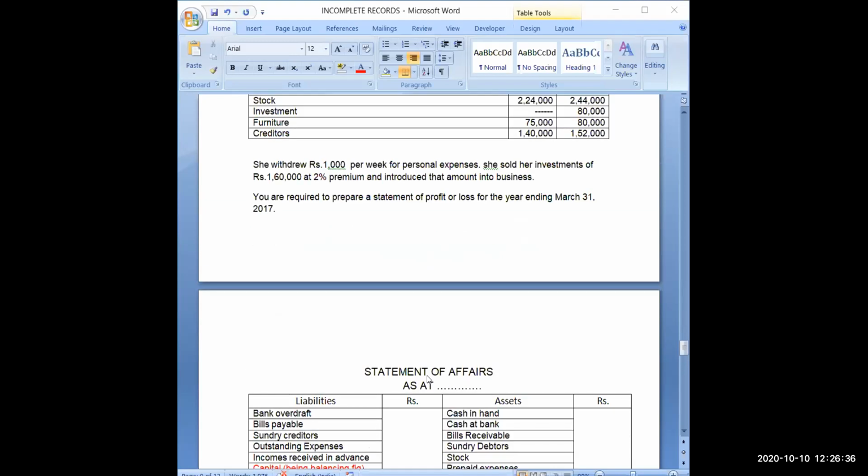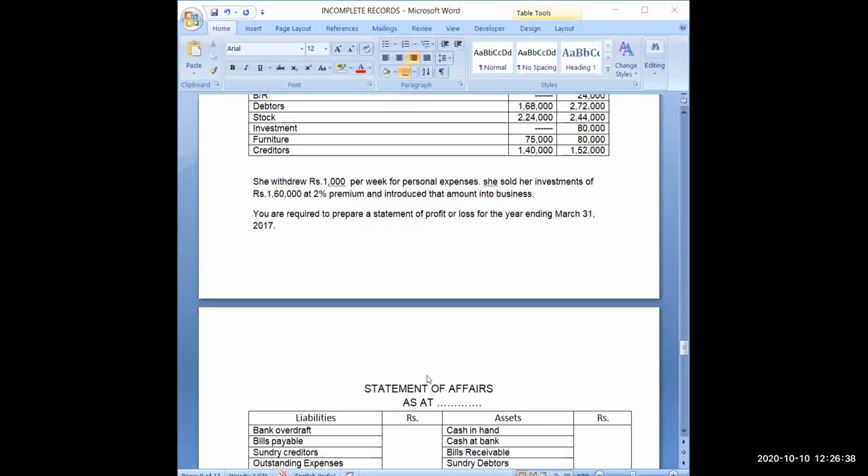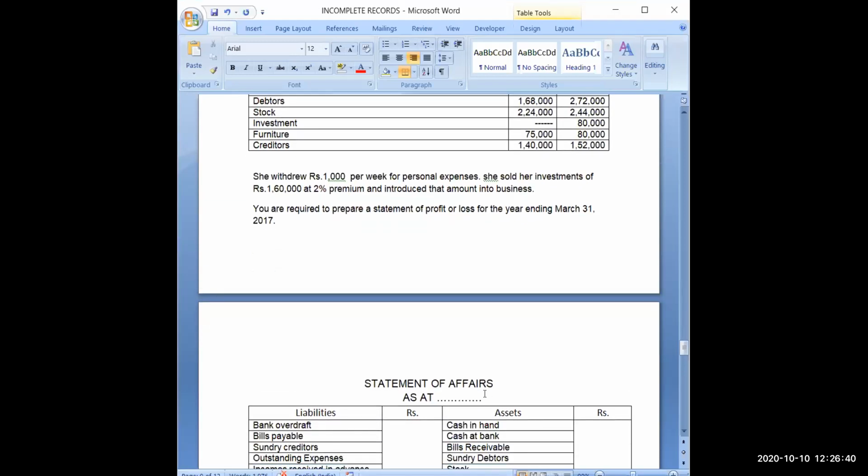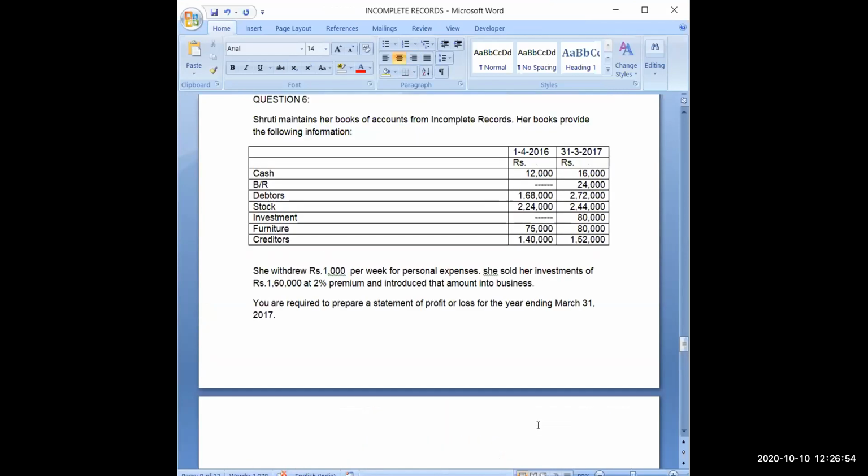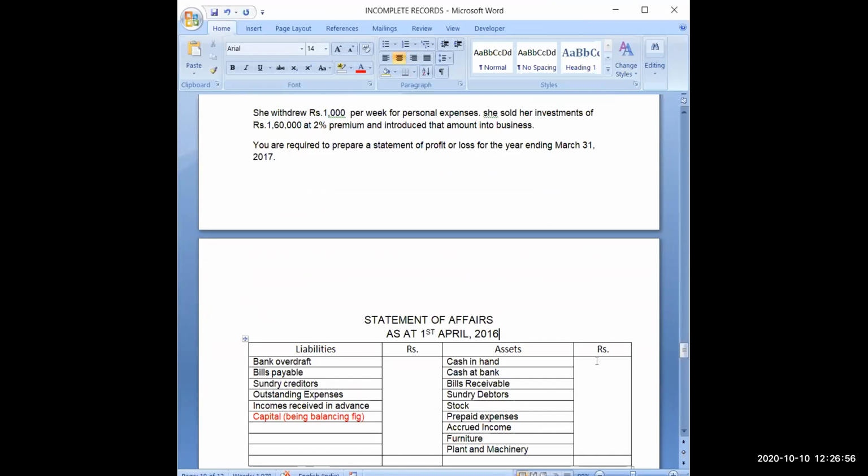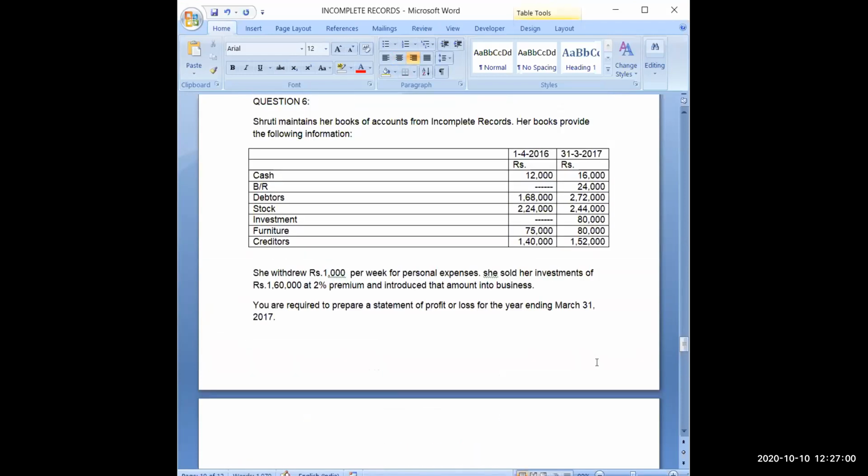So first I will be preparing a statement of affairs as at, and now I will put the date here. I am preparing this for opening balances, 1st April 2016. Cash is given 12,000, and be careful about the balances, because sometimes we post a wrong balance. Bills receivable was nil.